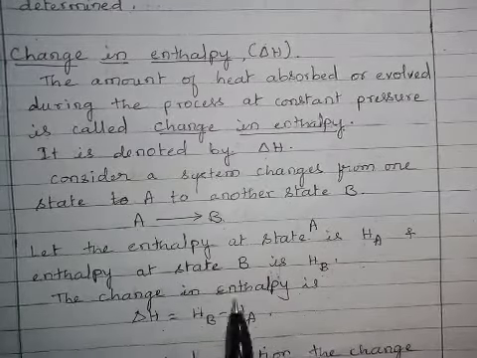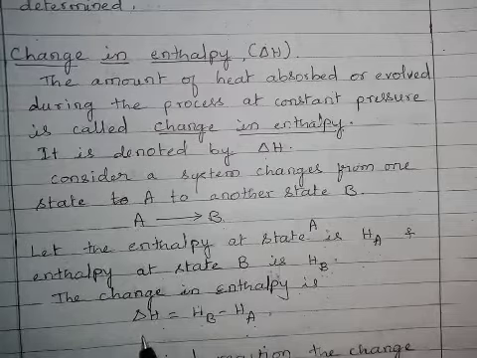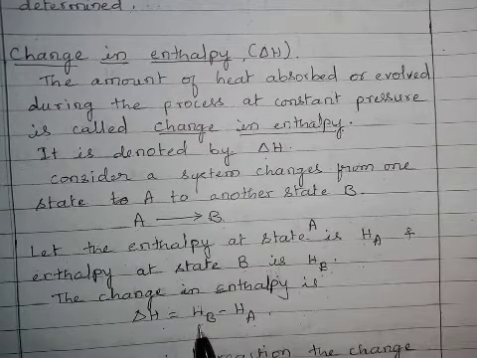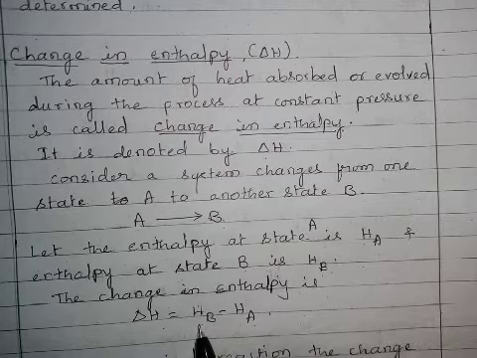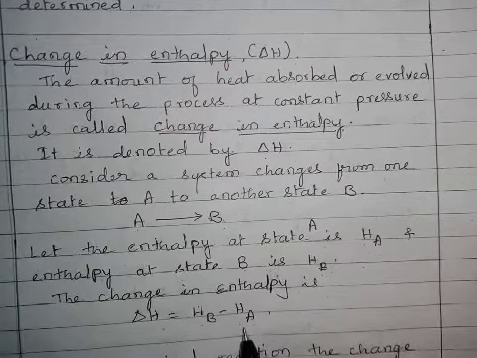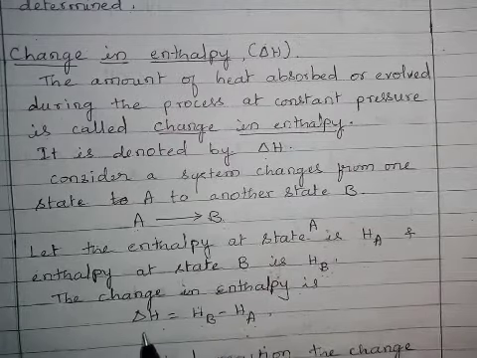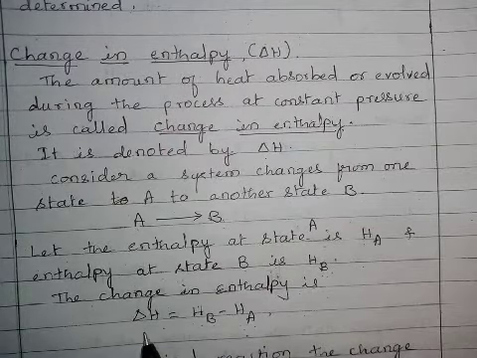Then the change in enthalpy, delta H, is equal to HB minus HA: the difference between the enthalpy in the final state and in the initial state is the change in enthalpy.